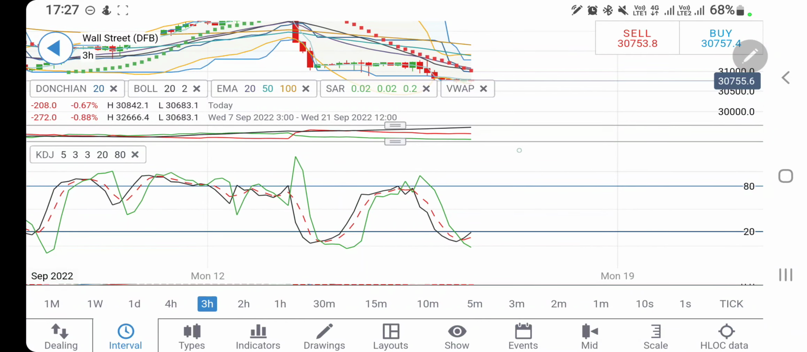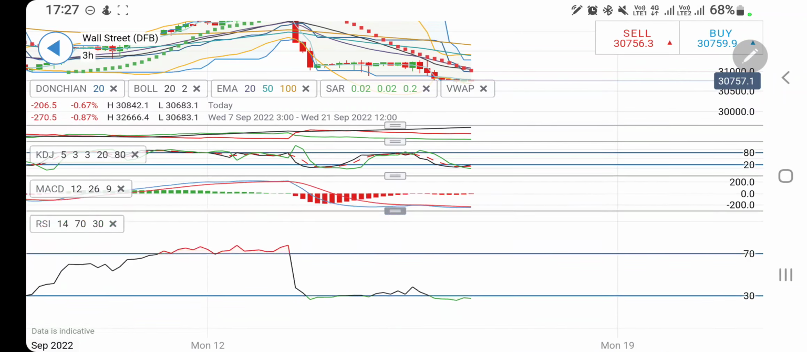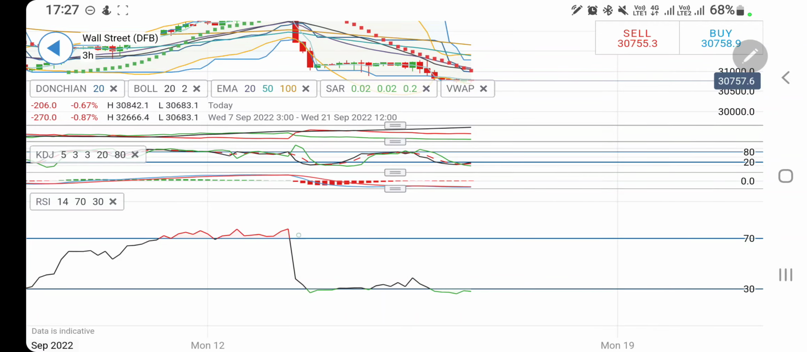Directional movement is bearish. Stochastic is oversold, trying to come out of the oversold zone. And if you look at the MACD, this is bearish and it is trying to cross over for a bullish move. RSI is oversold.